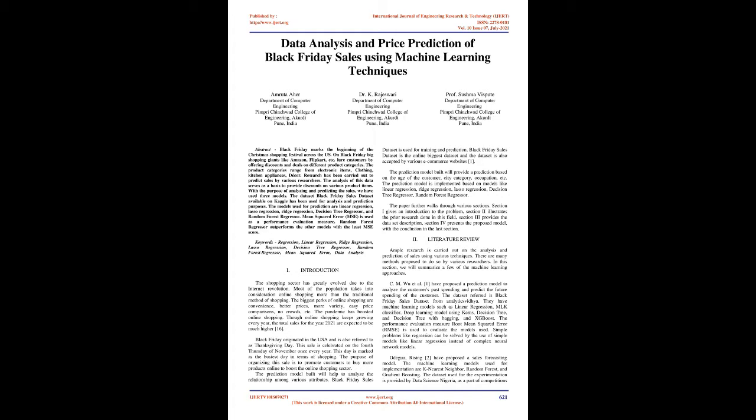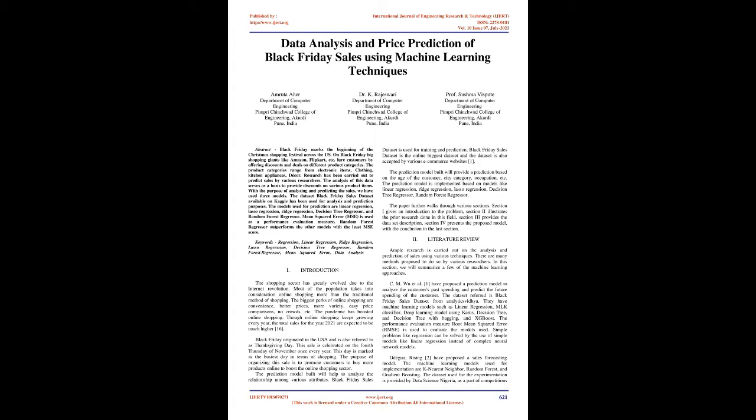Research has been carried out to predict sales by various researchers. The analysis of this data serves as a basis to provide discounts on various product items. With the purpose of analyzing and predicting the sales, we have used three models. The Black Friday sales dataset available on Kaggle has been used for analysis and prediction purposes. The models used for prediction are linear regression, lasso regression, ridge regression, decision tree regressor, and random forest regressor.